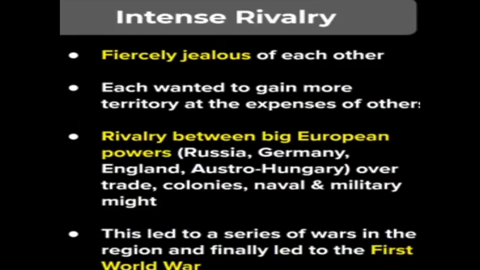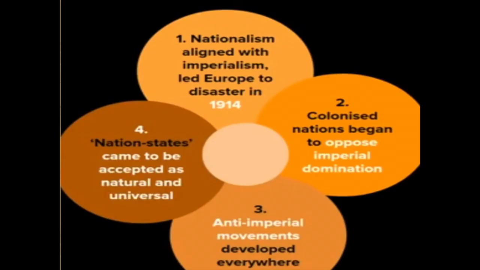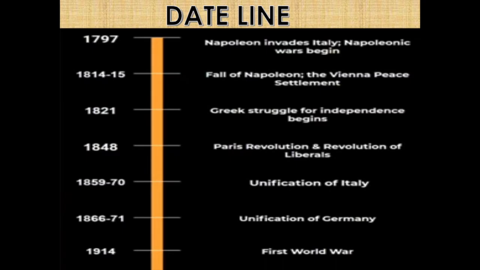This led to intense rivalry, and each region was fiercely jealous of the others. They wanted to gain more power or territory at the expense of others, and this rivalry between the big European powers helping them led to a series of wars, and this Balkan region became a region of severe conflicts, which made the situation more serious and ended up with the waging of the First World War. So, this is how you need to write.